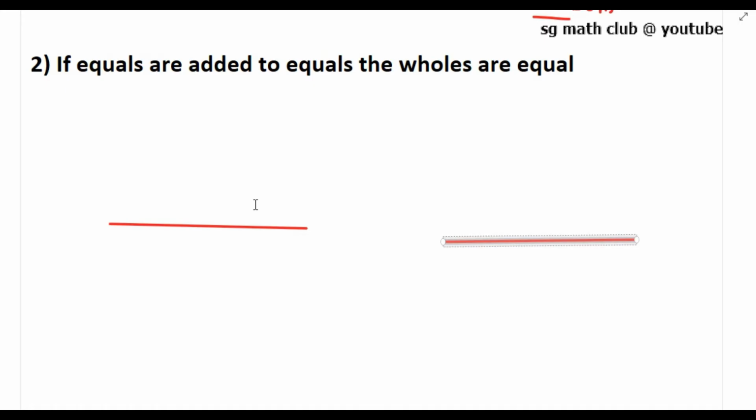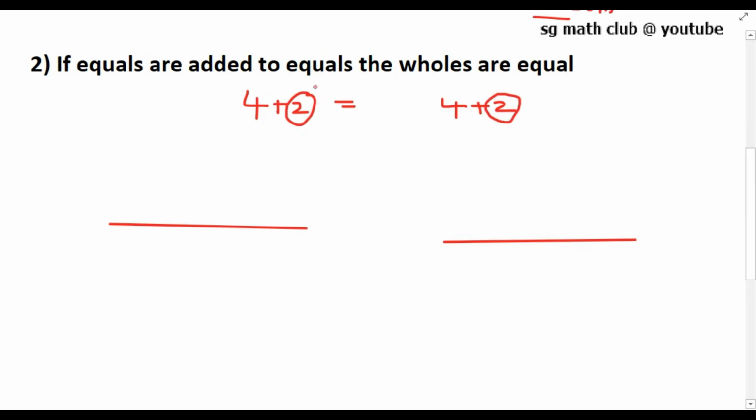Now the second one: if equals are added to equals, the wholes are equal. For example, 4 is equal to 4. To both sides I am going to add 2, the same number on both sides. If equals are added to equals, the total result is also the same. 4 plus 2 is 6.